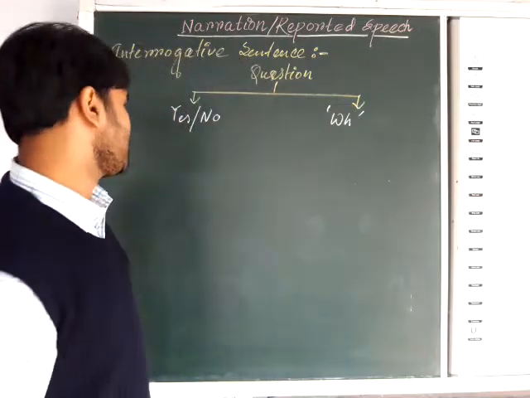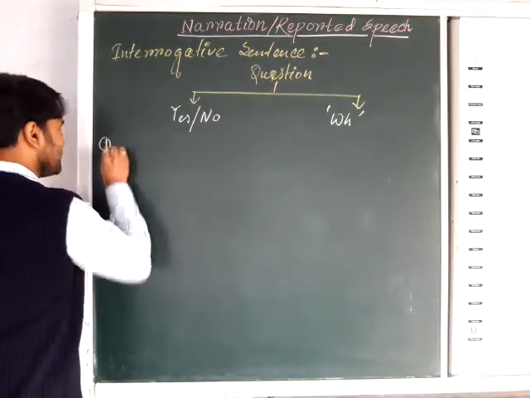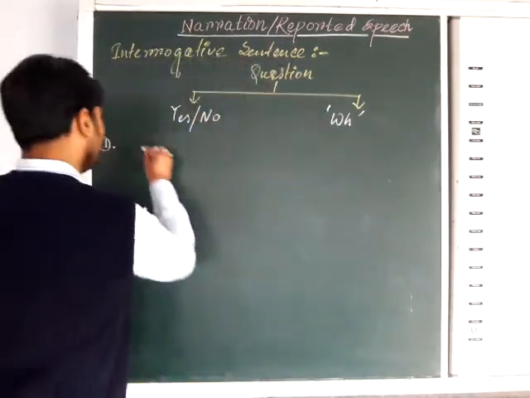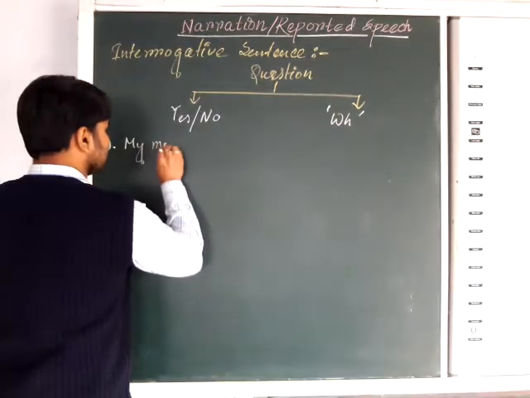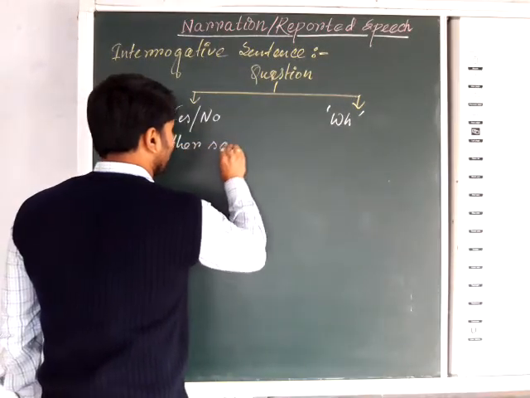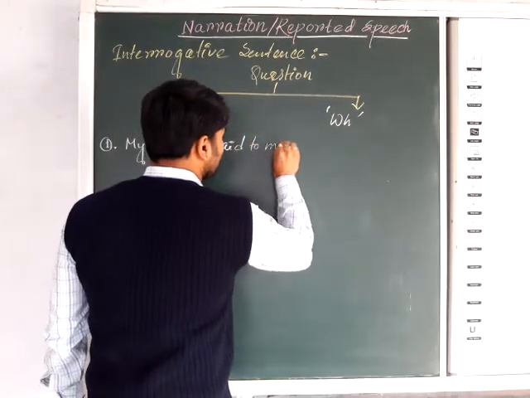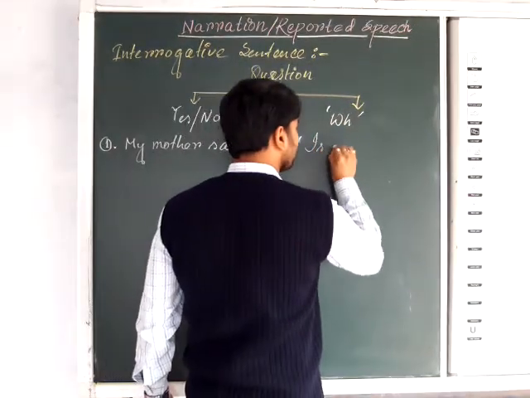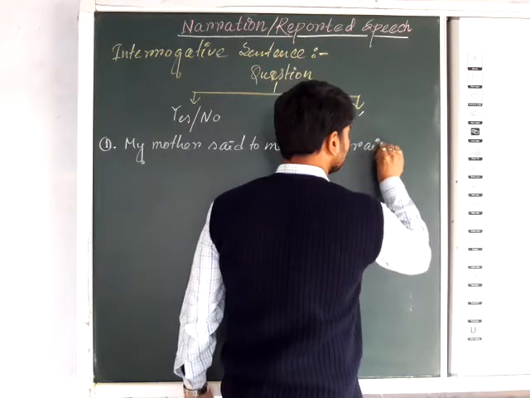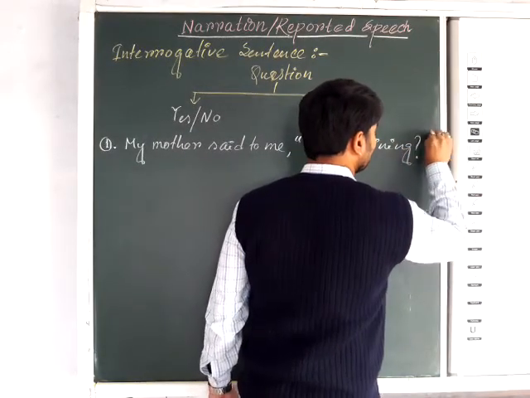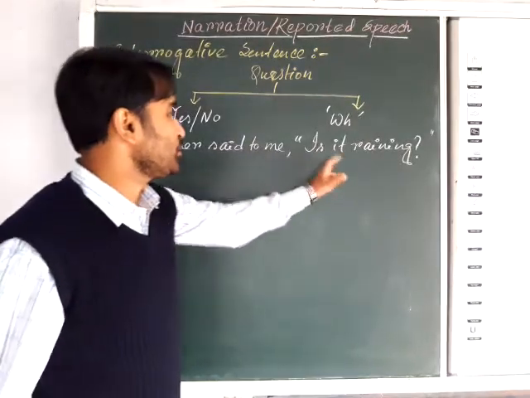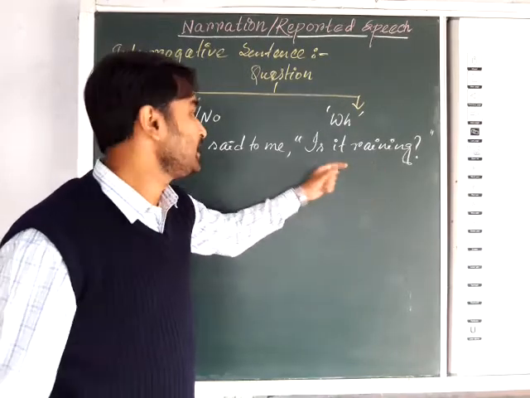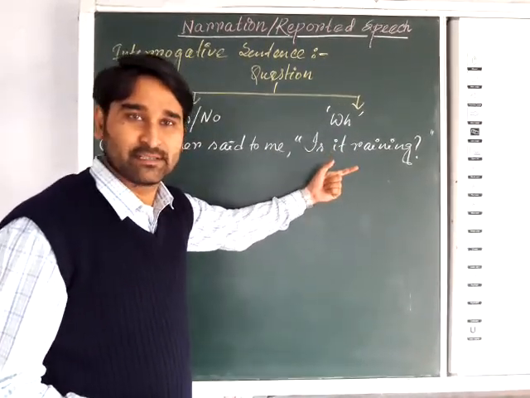So we will discuss all these types of sentences in narration change. First one, yes no question. Suppose one example we are taking, as I am picking up from the book: my mother said to me, "Is it raining?" Now, as you can see here, it is a yes no question. Why? Because you may give the answer yes or no.